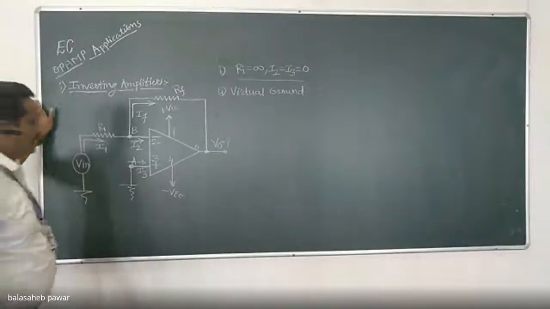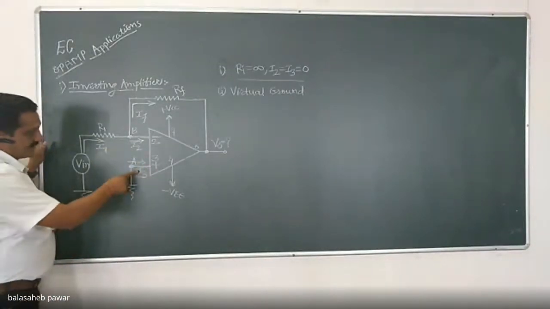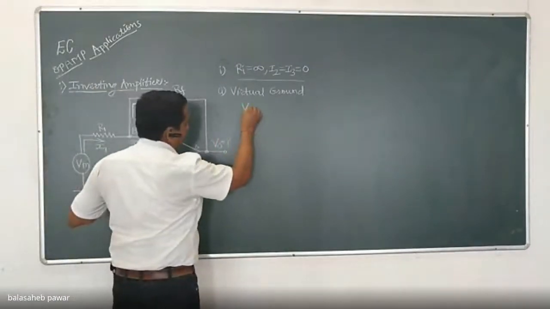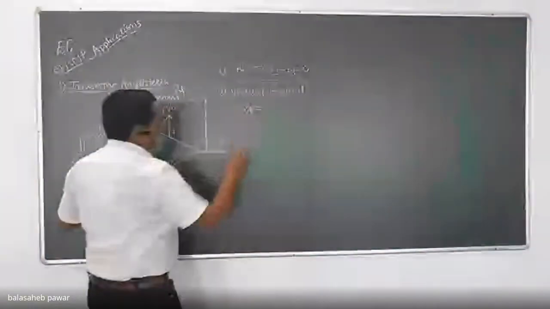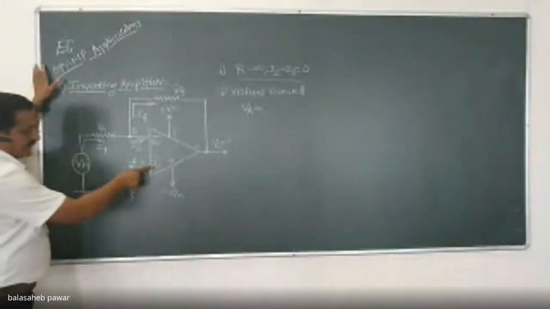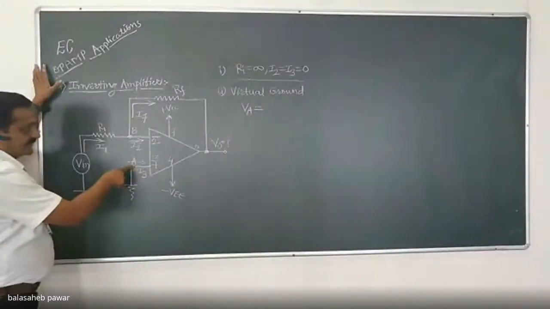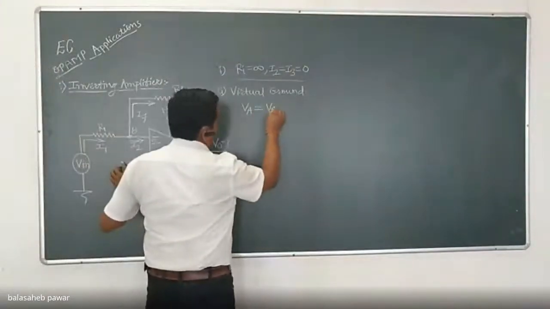Virtual ground means what? Potential at node A, or in general, potential at the non-inverting terminal. Over here, I will say voltage at node A, because I consider the node at the non-inverting, positive terminal as node A. So voltage at node A is always equal to voltage at node B.